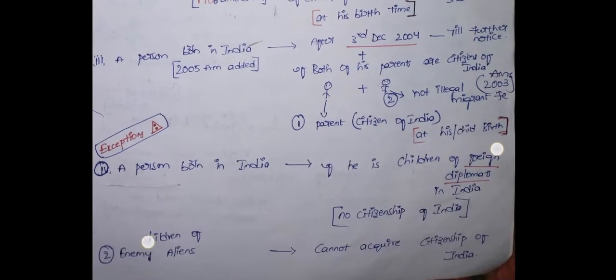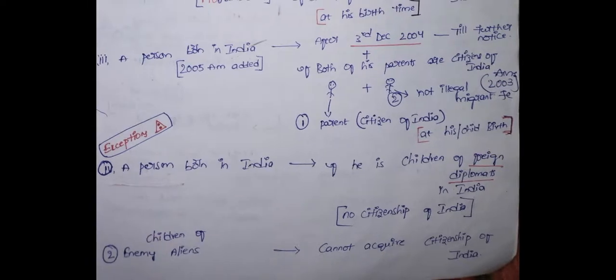There were 2 exceptions to the acquisition of citizenship by birth. The first exception: a person who is born in India but is a child of foreign diplomats. The children of foreign diplomats do not have any right to acquire Indian citizenship. And children of enemy aliens also cannot acquire Indian citizenship.